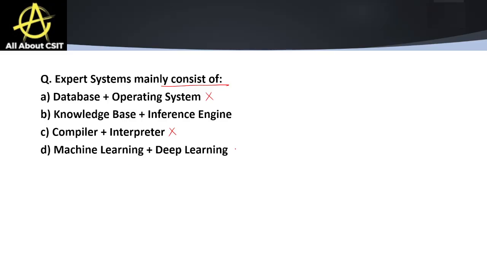Machine learning and deep learning are used in artificial intelligence, but expert systems do not use them. It is based on a knowledge base and an inference engine. The knowledge base helps to store the facts, and the inference engine applies reasoning rules.